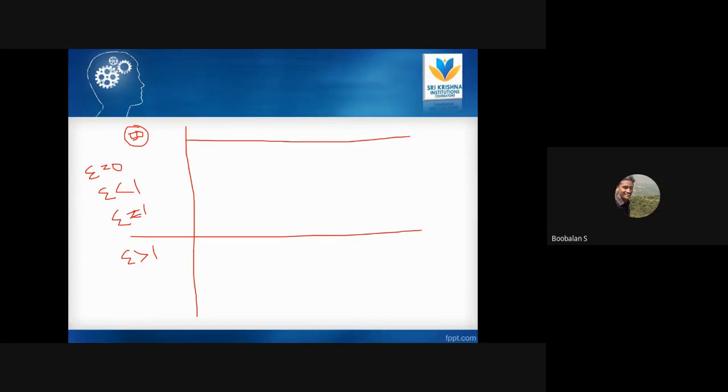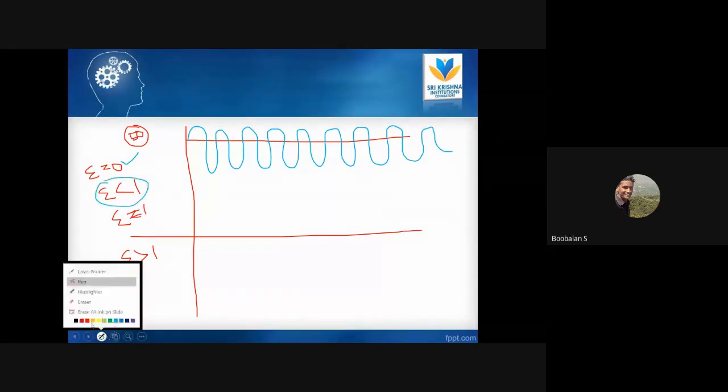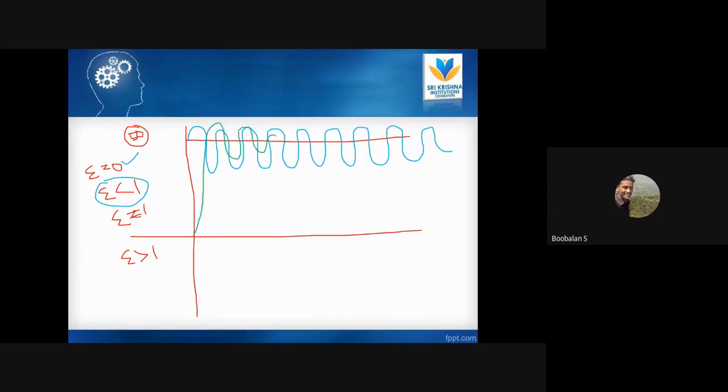It will look like this. The undamped system will look like this. It is never going to settle down at 50 kilometers; it keeps oscillating like this, right? For example, this one is my underdamped system. It definitely reaches its output around 50 kilometers, going like this, and the error will be very small. But in my undamped system, it is not going to reach 50 kilometers. It is going to be oscillations.